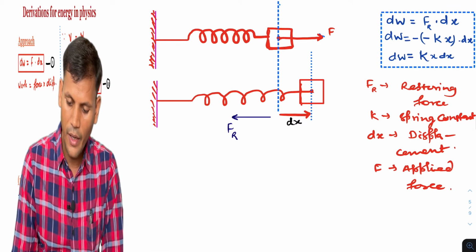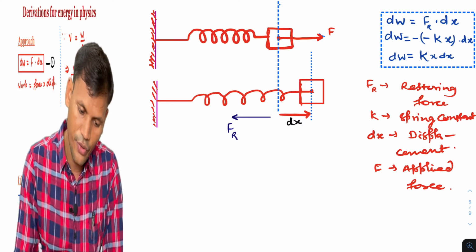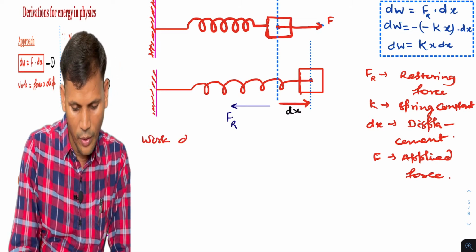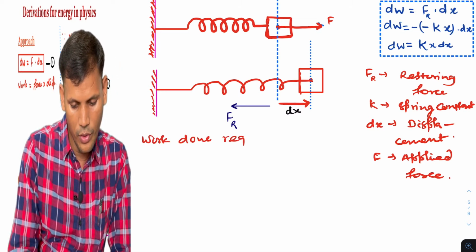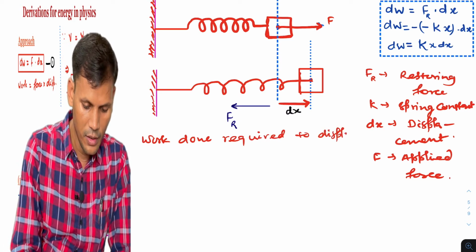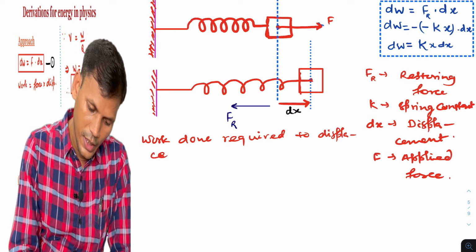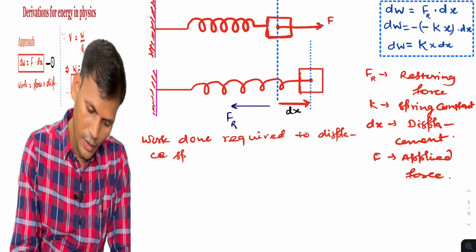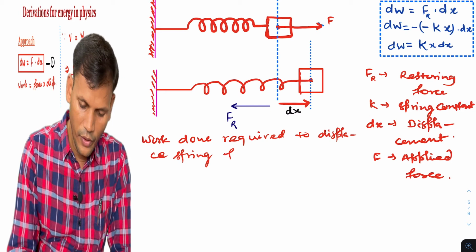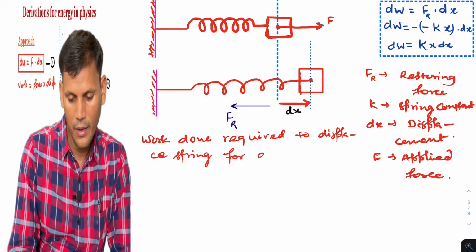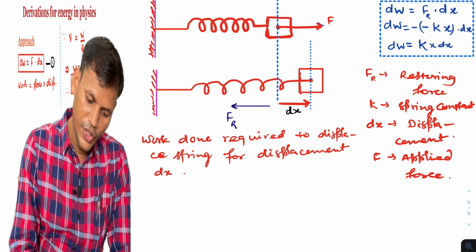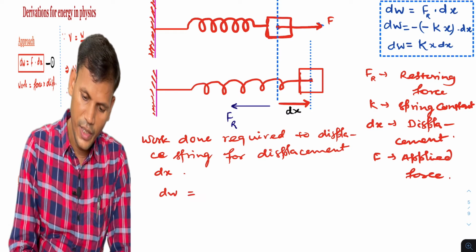So we can say when a spring gets stretched, the work done required to displace a spring for a displacement dx will be dW is equal to F into dx.